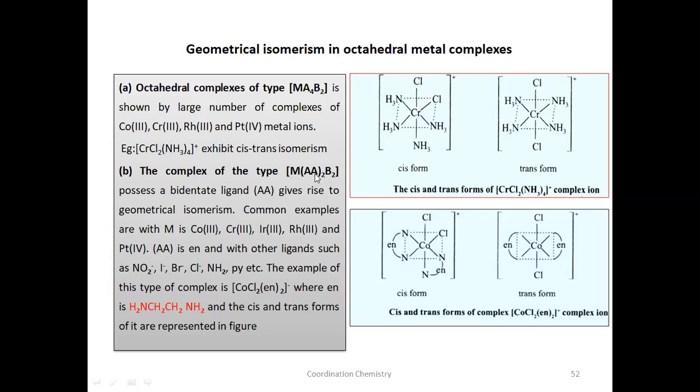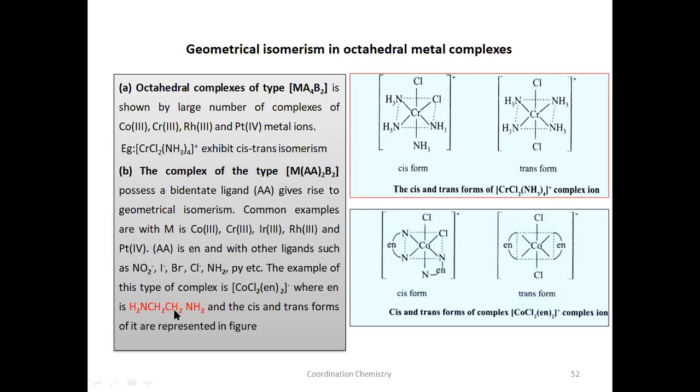Here in this case, AA means it is a bidentate ligand with the same donor atoms. Give an example: ethylene diamine. Here, what are the donor atoms? Nitrogen. There are 2 donor atoms. This is a symmetrical ligand. If it is an asymmetrical ligand, we will indicate it with AB. But since it is AA, this is a symmetrical ligand.